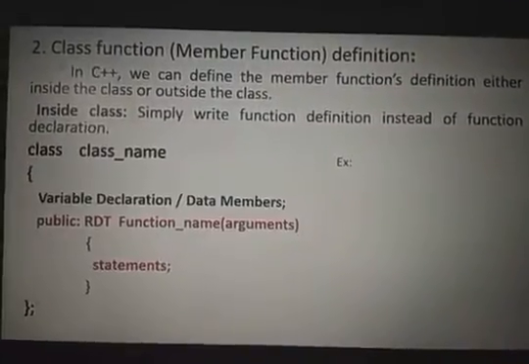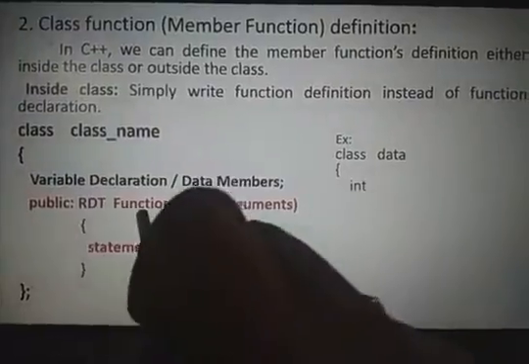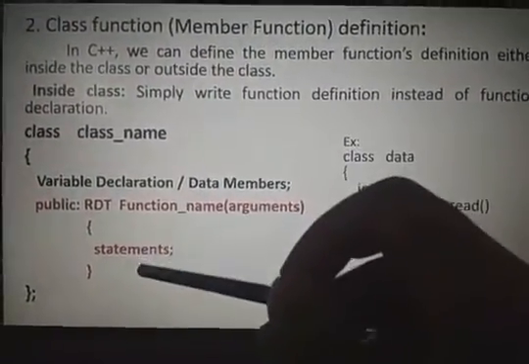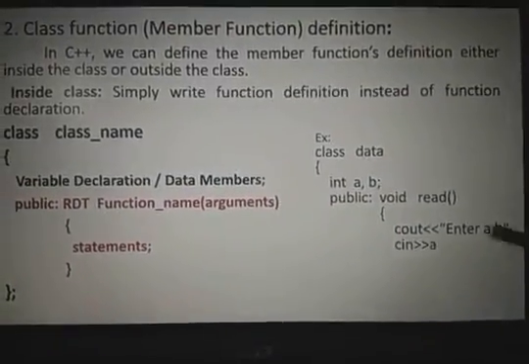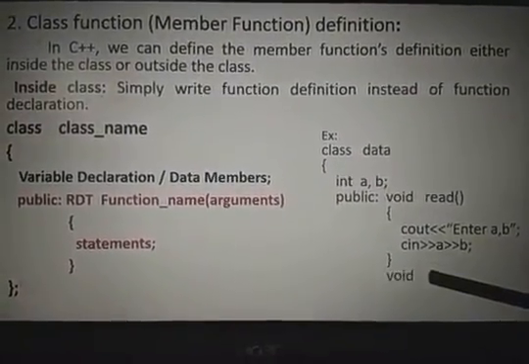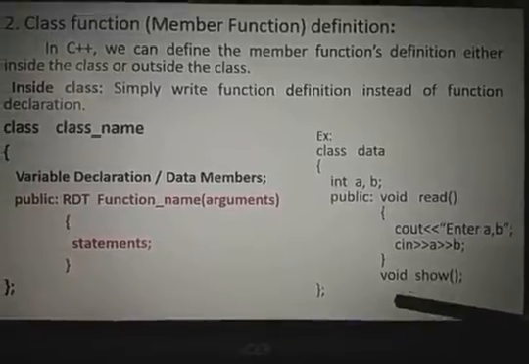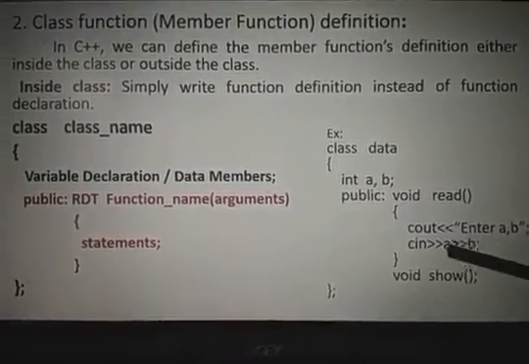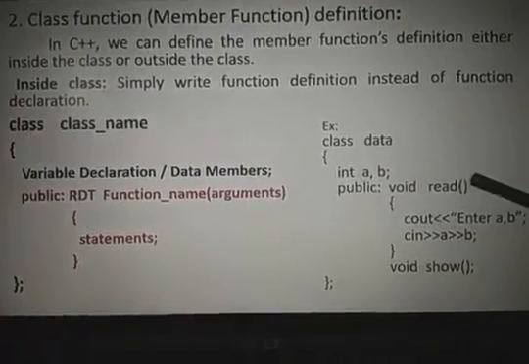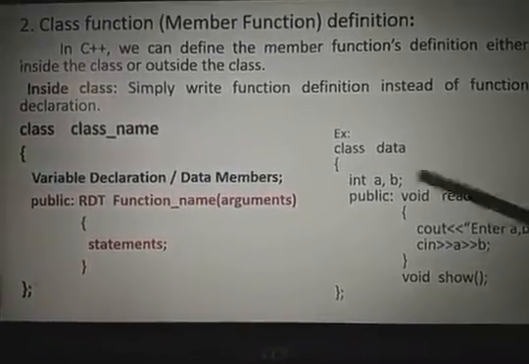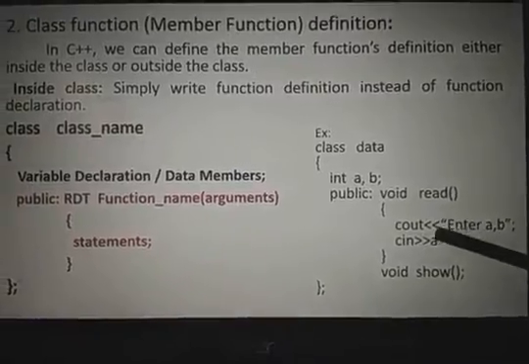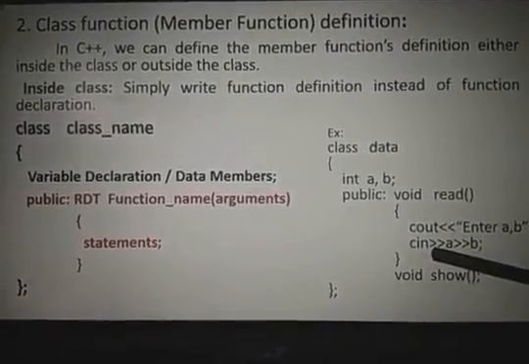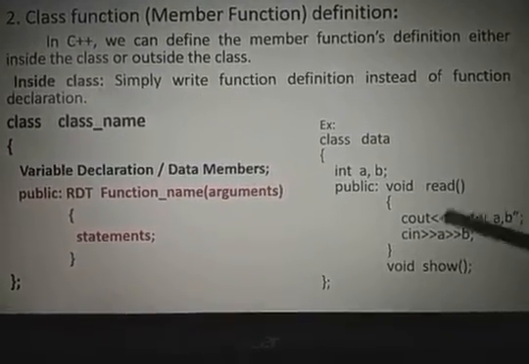Right? Just see the example. Public function declaration, but I am declaring the function along with the definition. So this is void read, enter A comma B, cin, and so on. Here itself I am writing void show, this is the declaration, but here I am writing the function definition without using a semicolon here. Just remove the semicolon, write the code. This is called an inside function definition. Inside the class I am writing the definition of the function. This is one way of writing the coding part.